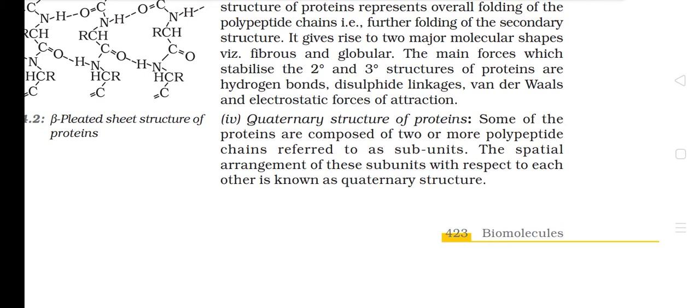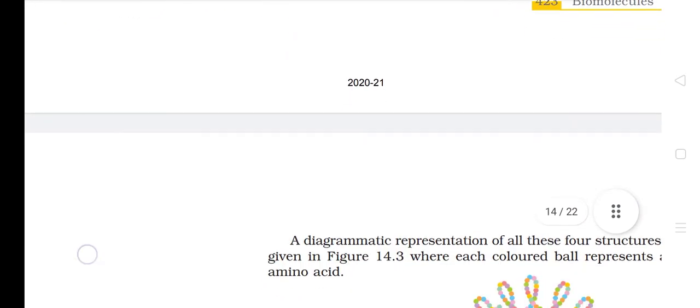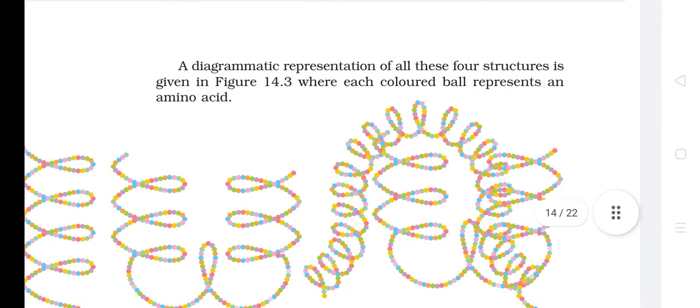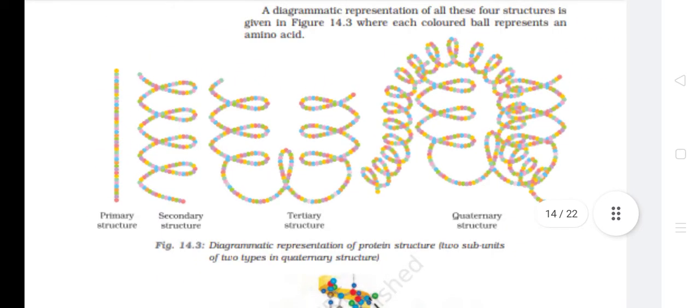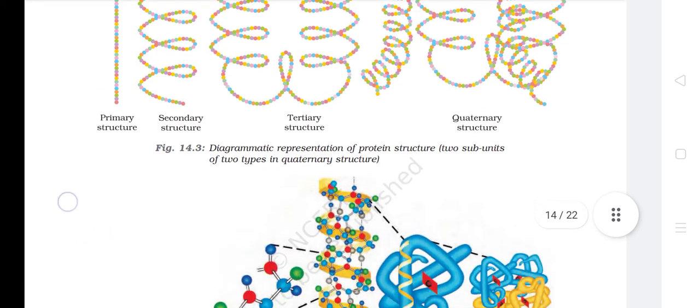Fourth, quaternary structure of proteins. Some of the proteins are composed of two or more polypeptide chains referred to as subunits. The spatial arrangement of these subunits with respect to each other is known as quaternary structure. A diagrammatic representation of all these four structures is given in figure 14.3, where each colored ball represents an amino acid. The given figure is here.